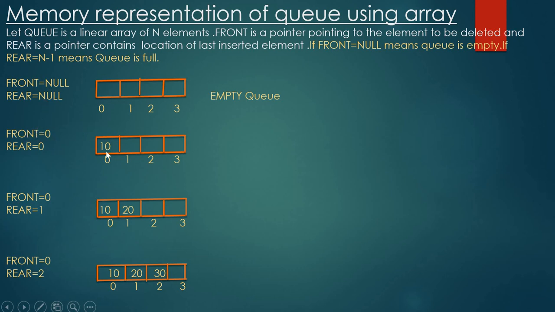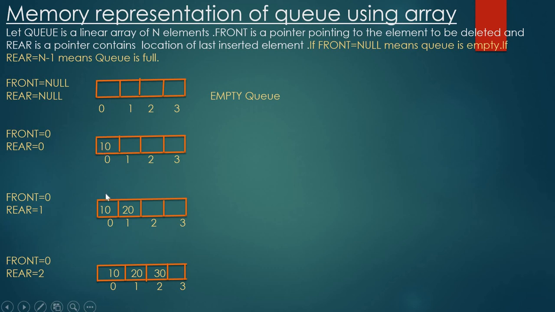Starting with an empty queue, where front is equal to null, the first inserted element is 10. In this case, front is equal to 0 and rear is equal to 0. That is, here there is one and only one element, that is 10.